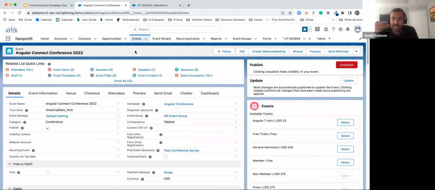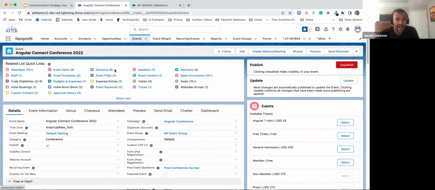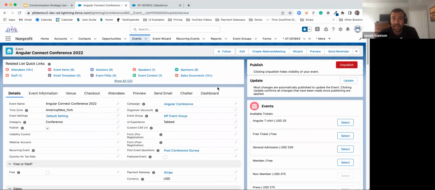So right here, I have everything I need to put on this event and execute a great event. So I have things like my different ticket types, sessions, speakers, sponsors, staff members, discount codes, everything that I need to put on this event. Outside of putting on a great event, I mentioned I have to have at least a 50% registration rate.